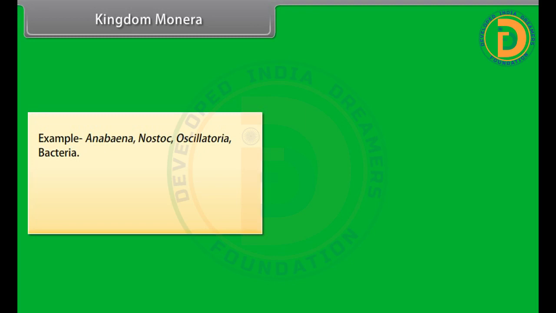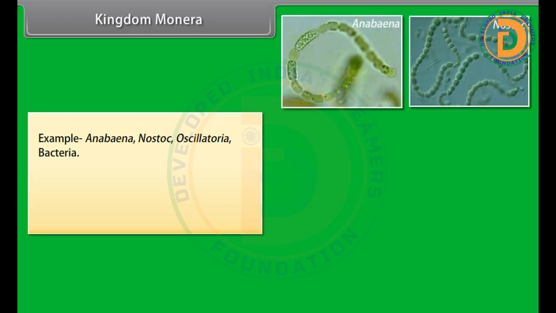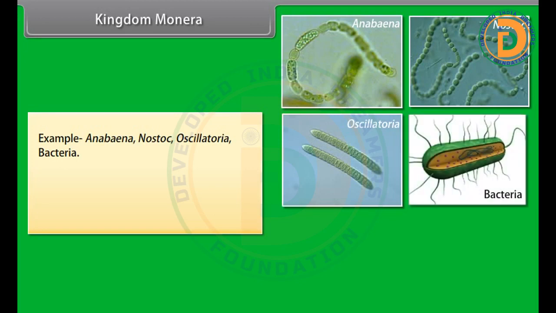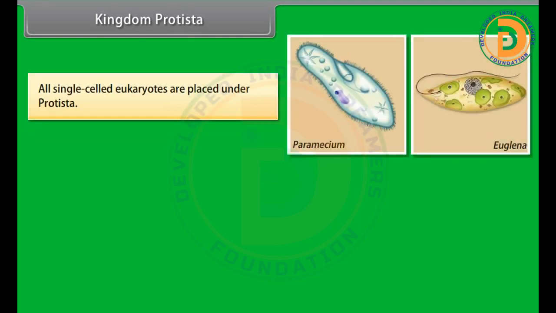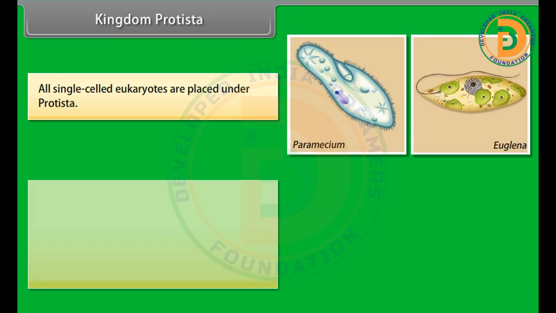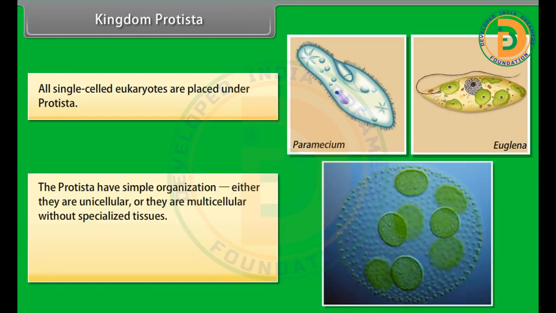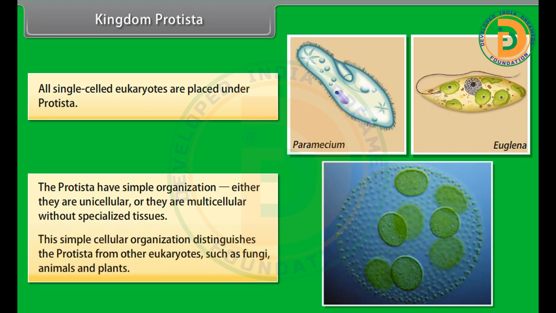Example: Anabaena, Nostoc, Oscillatoria, bacteria. The kingdom Monera is divided into two sub-kingdoms, Archaebacteria and Eubacteria. Kingdom Protista. All single-celled eukaryotes are placed under Protista. The Protista have simple organization. Either they are unicellular or they are multicellular without specialized tissues. This simple cellular organization distinguishes the Protista from other eukaryotes such as fungi, animals, and plants.